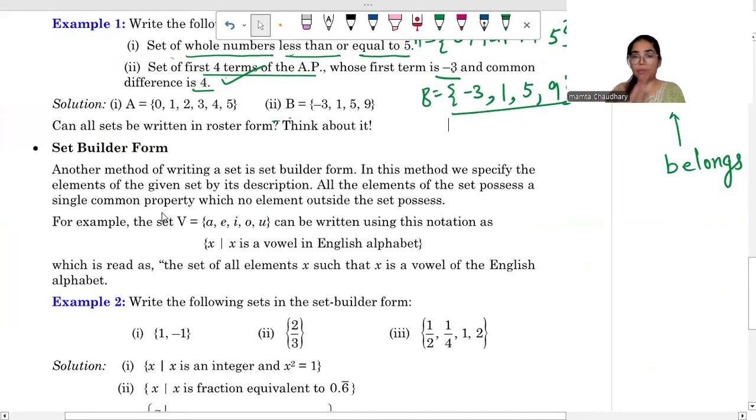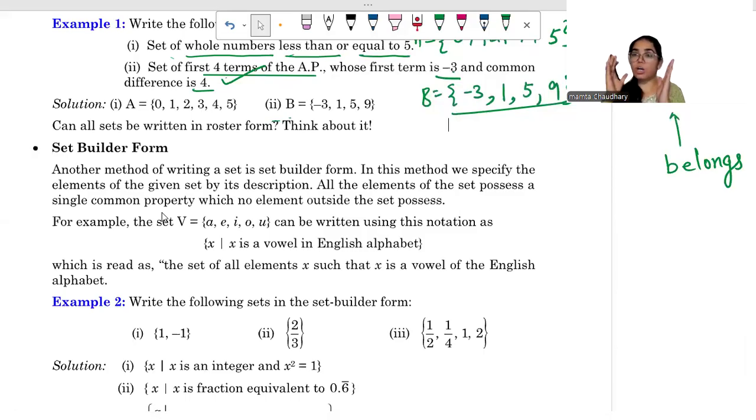Now, next is set builder form. What did I tell you about set builder form? Set builder form is nothing but a rule, a formula, right? So another method of writing a set is set builder form. In this method, we describe the set. For example, V equals A, E, I, O, U. You have written this in roster form. Remember? Are you able to recall? Very good.